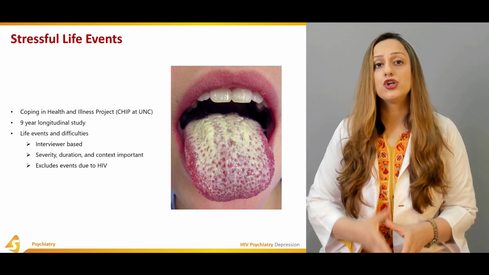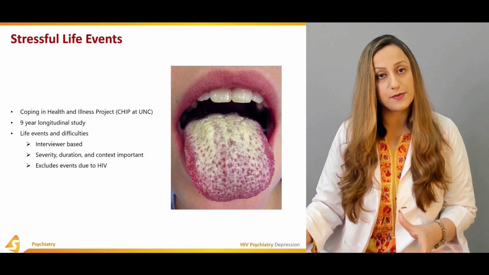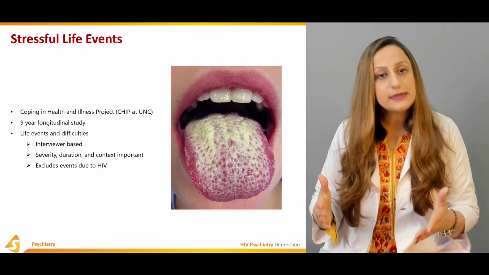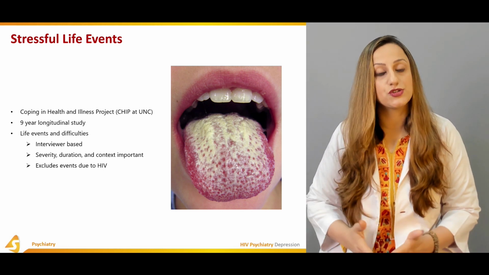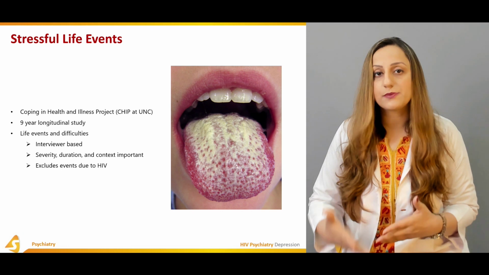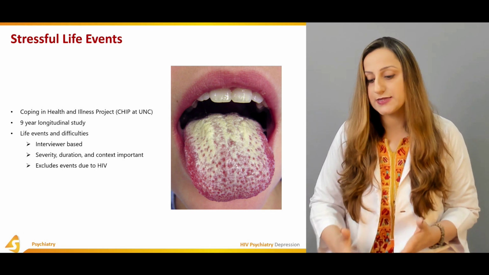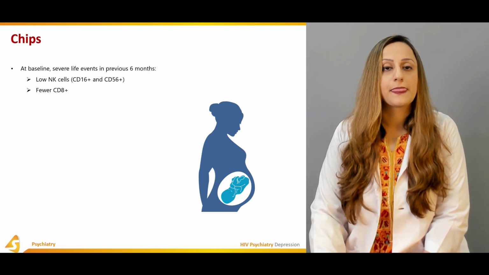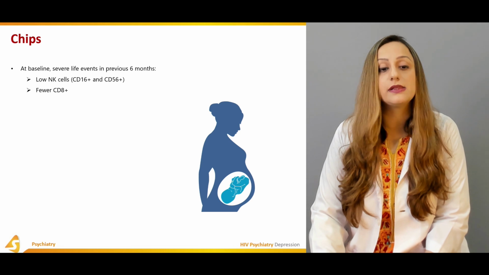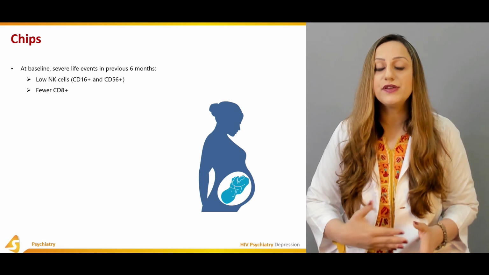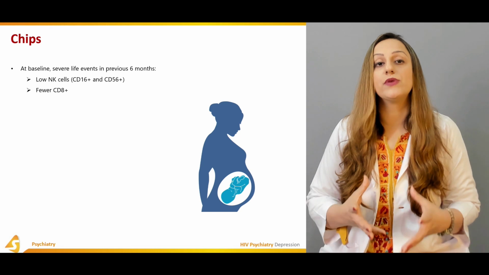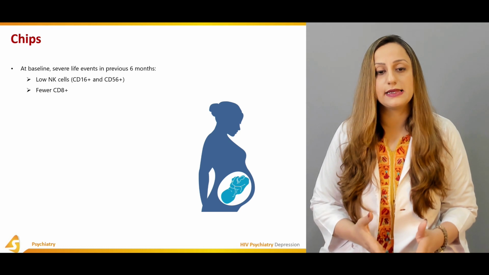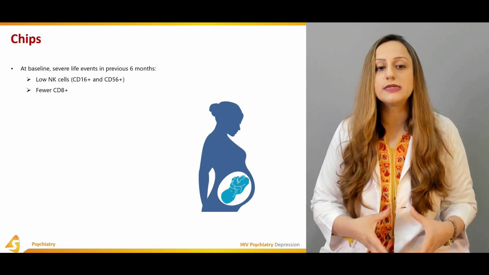So it's basically not related to the disease process itself, but indirectly the stressful life events that are taking place in the life of the individual after the contraction of the HIV, and how that person is basically coping up with those stressful life events is again very important. CHIP was carried out. It's basically a research work that was carried out at that level at baseline: severe life events in the previous 6 months, and how it is basically relating to the low levels of the natural killer cells, that is CD16 and CD56, and fewer CD8 cells.